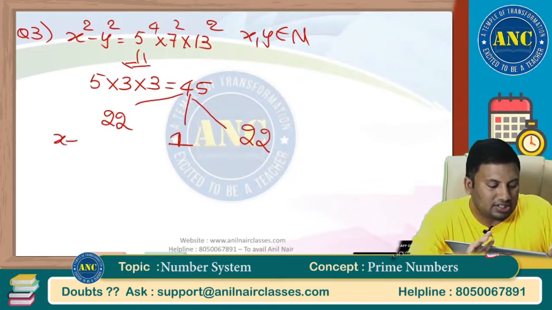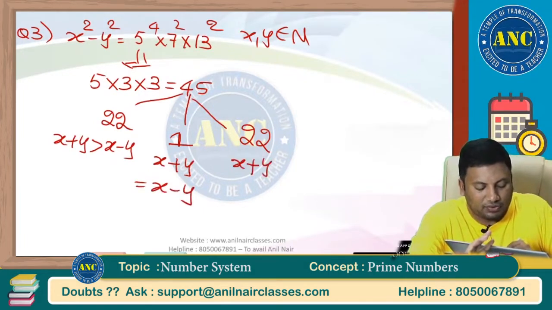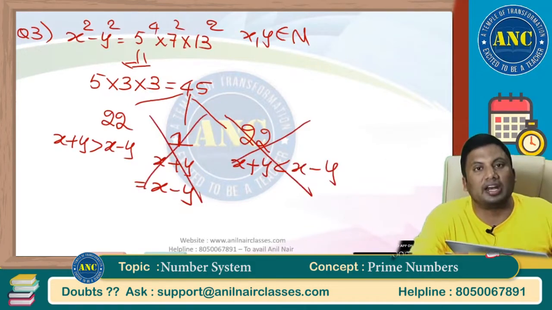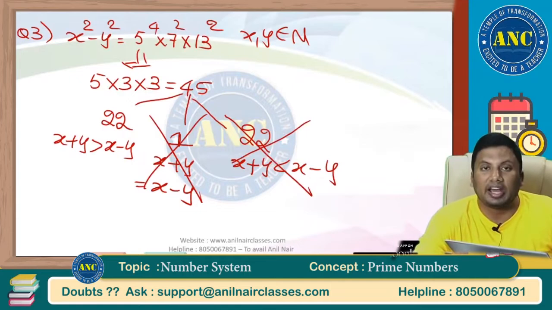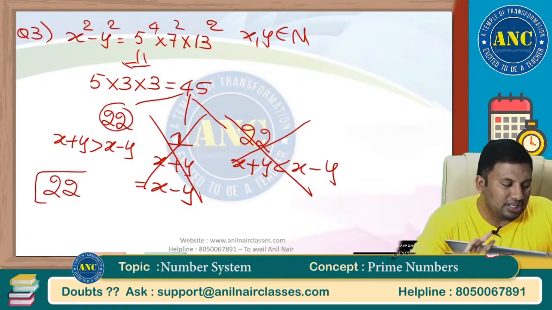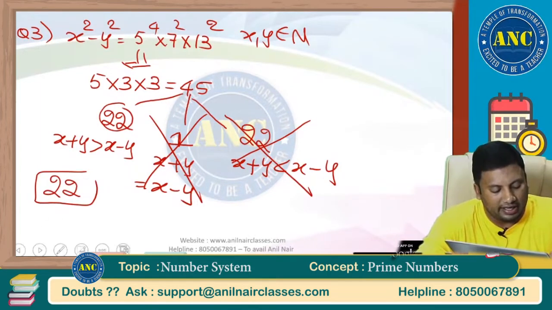These x plus y greater than x minus y, x plus y equal to x minus y, x plus y less than x minus y. Sum of two natural numbers can never be less than their difference, and cannot be equal to it. What is the answer? 22. If you practice it, within 10 seconds you can solve this question. I hope the idea is clear.